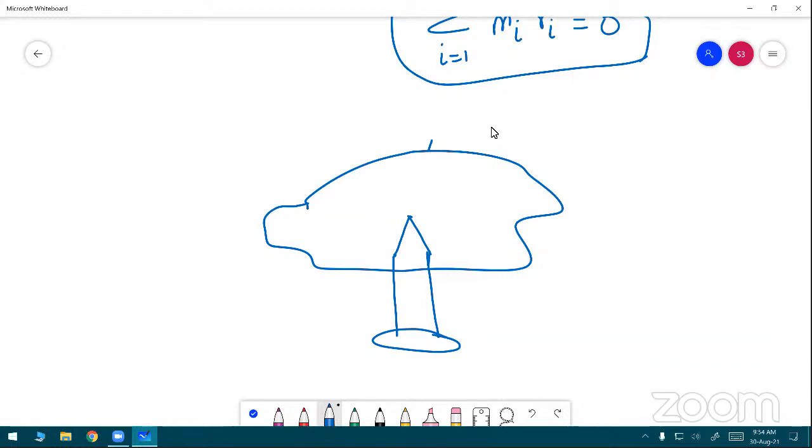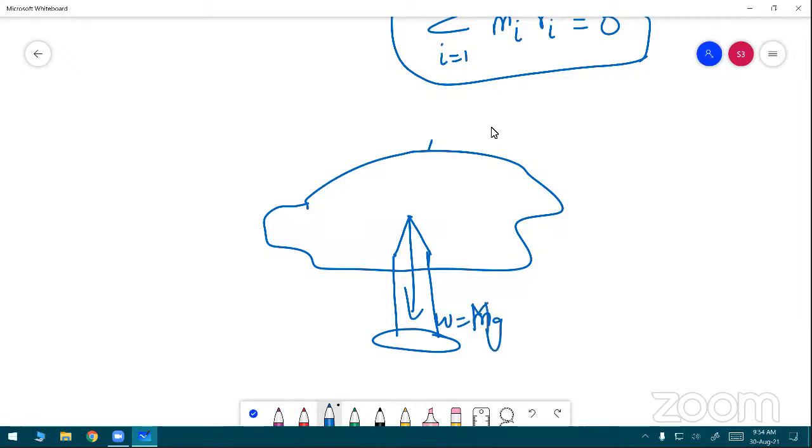The lamina remains horizontal when pivoted at the point where the net gravitational force acts. You know well that W is equal to mg. This mg is the total entire mass.